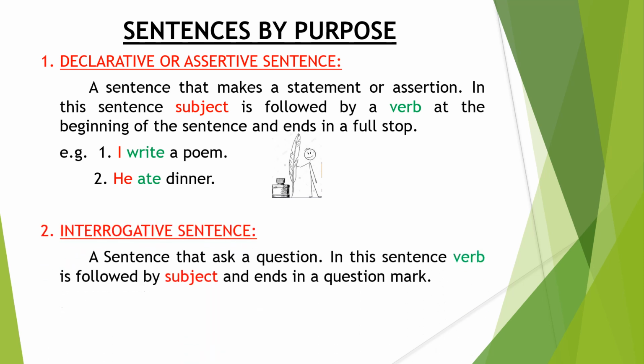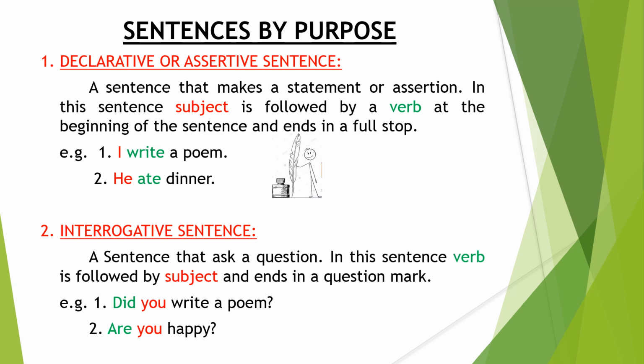Interrogative sentence. A sentence that asks a question. Okay. In this sentence, verb is followed by subject and ends in a question mark. Okay. Did you write a poem? Are you happy? See here. Did and are both are verbs.